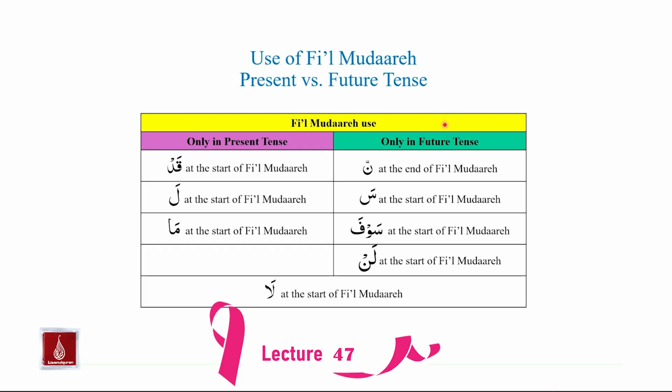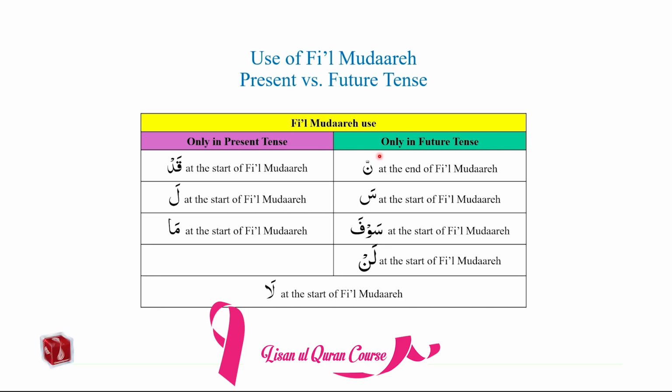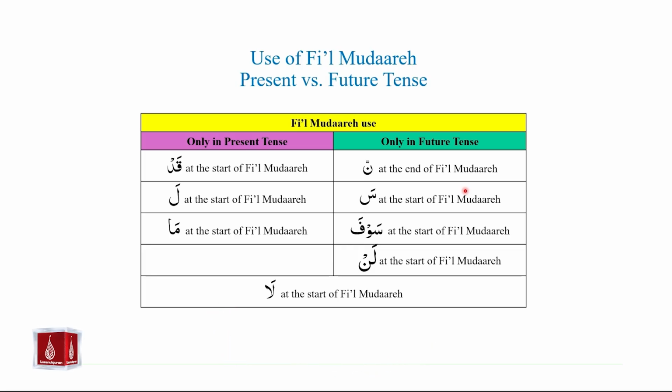Fi'il mudari will only be used in the future tense if we have noon of emphasis at the end of fi'il mudari or noon thaqila at the end of fi'il mudari, if we have seen with a fatha on it at the start of fi'il mudari, if we have sawfa at the start of fi'il mudari, and we just studied that if we have lan at the start of fi'il mudari, the lan will make the fi'il mudari mansub. It will associate the fi'il mudari with the future tense, and it will create strong negation.